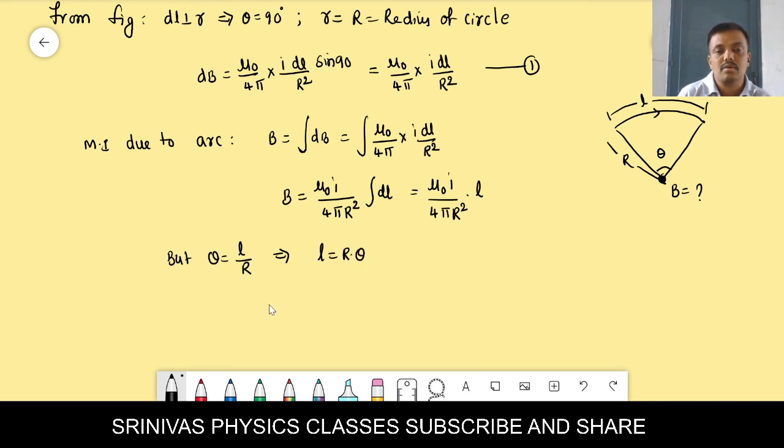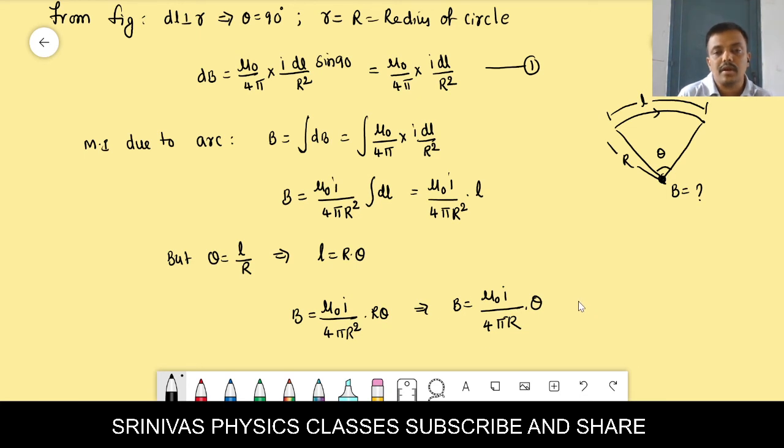Substitute this in the above equation and you will get the final formula: mu naught I by 4 pi r square into L, where L is r theta. If we simplify a little bit, we will get the final answer: mu naught I by 4 pi r into theta. Understood?